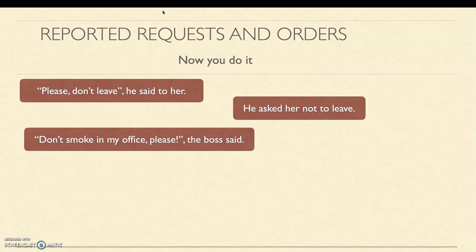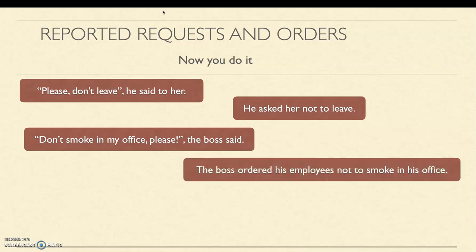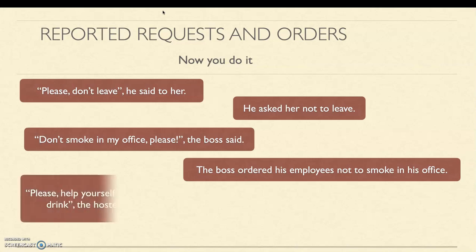Usually his employees, yes? So the boss ordered his employees, it's negative again, so not to smoke in his office. Yes, the boss ordered his employees not to smoke in his office.